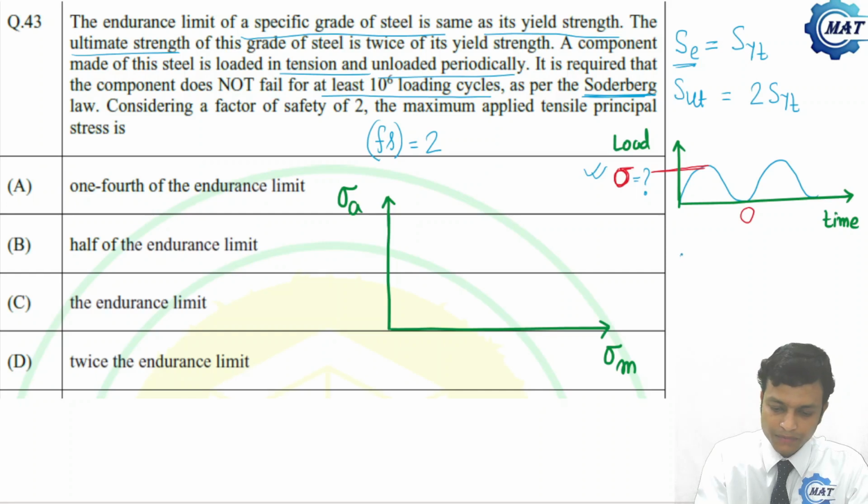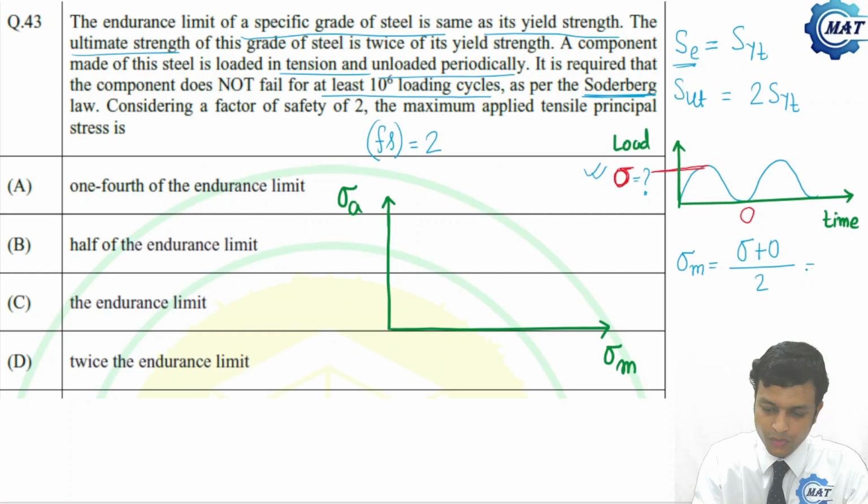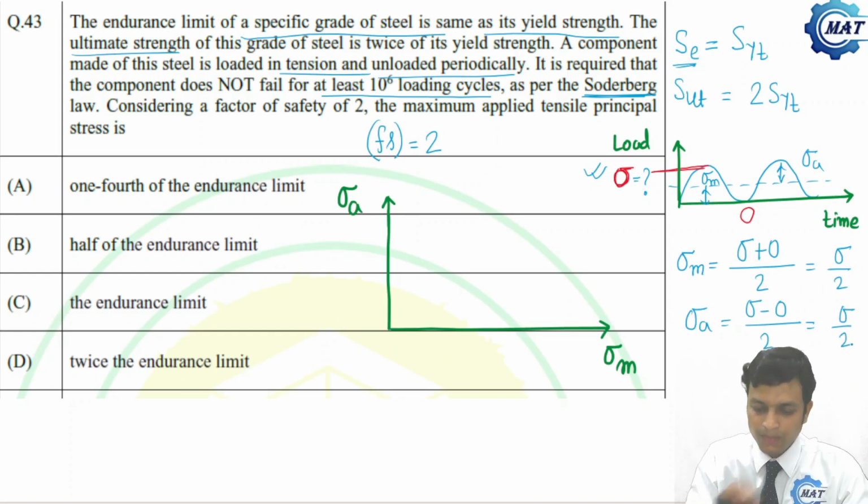What is sigma M? Sigma M is the mean stress, that is sigma max plus sigma minimum, where minimum stress is 0, divided by 2, that is sigma by 2. What is sigma A? Sigma A is the stress amplitude, that is sigma max minus sigma min divided by 2, which is also sigma by 2. Both are sigma by 2 here.